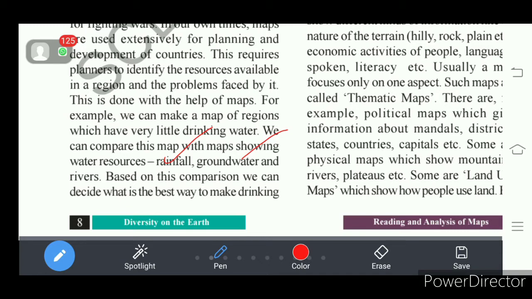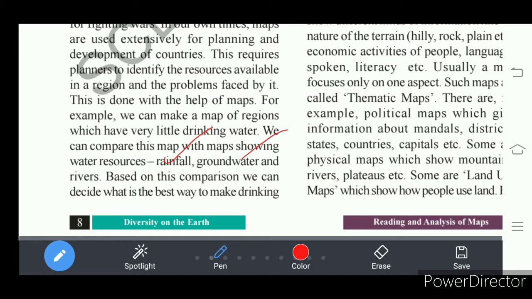In some places there is no rainfall. The Thar desert is there. In India, in the Thar desert at Rajasthan, there is scanty water. That means there is a shortage of water. So all this information we get from the map. Understand? So maps are used for a variety of purposes.